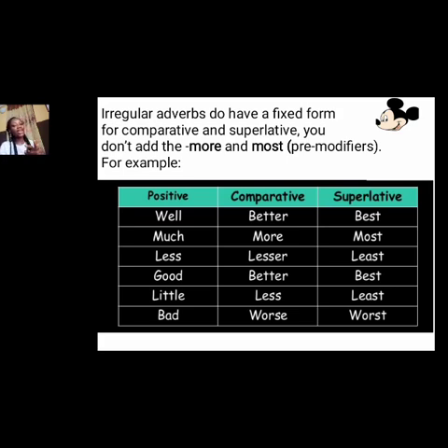Can we say good, gooder, goodest? You're laughing. Some people can say that. I know you're super smart and you wouldn't say that, because now we know that the comparative for good is better and the superlative is best, because these are irregular adverbs. Okay, so we have little, less, least, bad, worse, worst. Can we differentiate between regular and irregular adverbs now? Bravo.